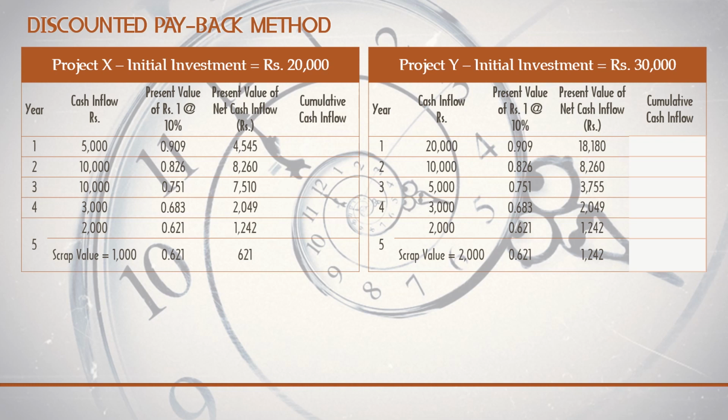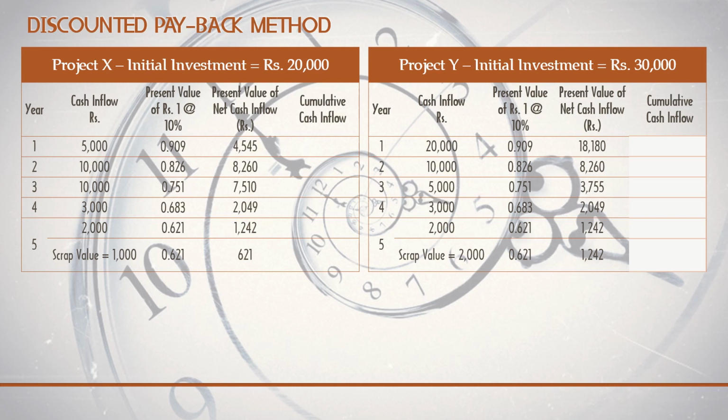Now in the discounted payback method, we are going to calculate the payback value based on the discounted money value. Already in the NPV we have found the discounted money value, so I'm using the same problem.